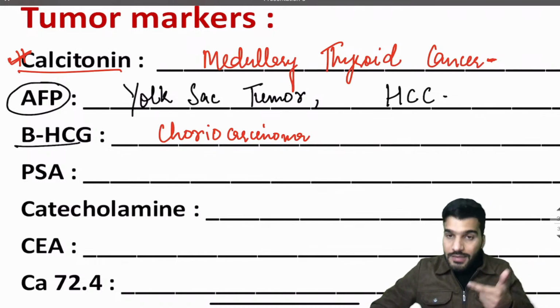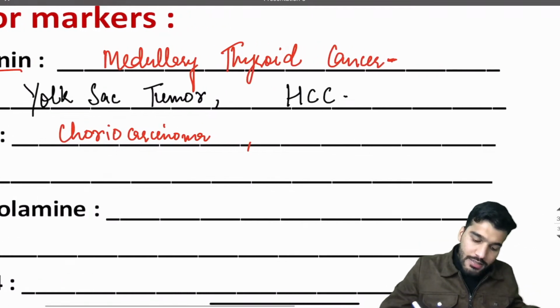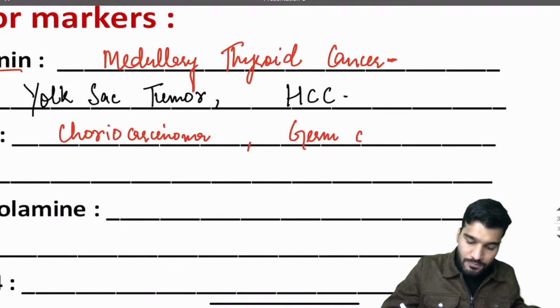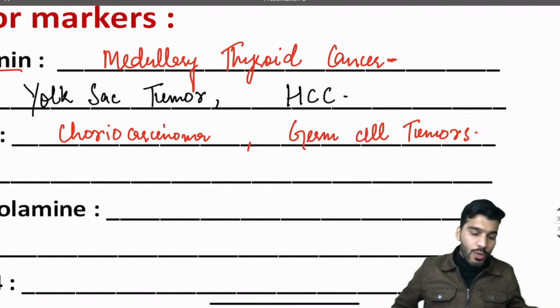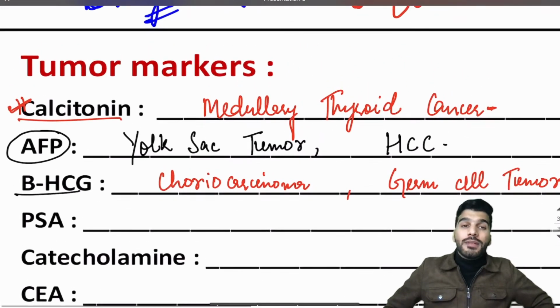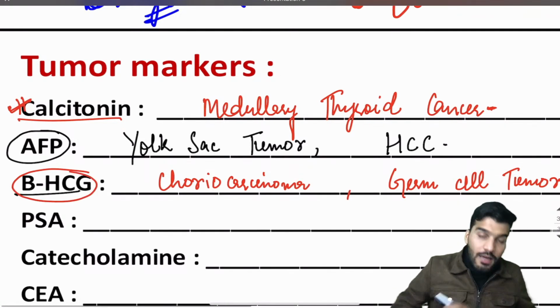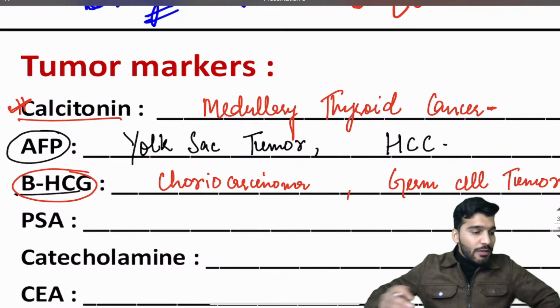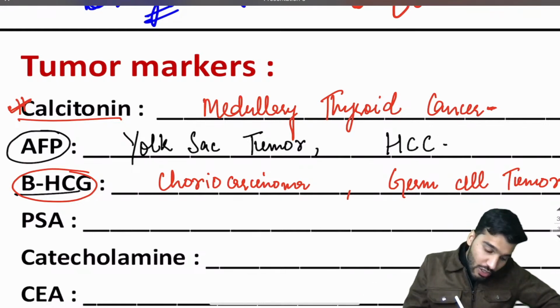Where does that cancer come from? From choriocarcinoma. And also this increased HCG, which condition is it seen in? It is seen in germ cell tumors. So choriocarcinoma, germ cell tumor, or hyperemesis gravidarum, more and more vomiting, that is seen with beta HCG. Beta HCG is coming from the syncytiotrophoblast.